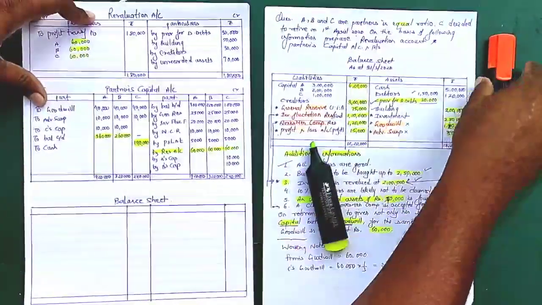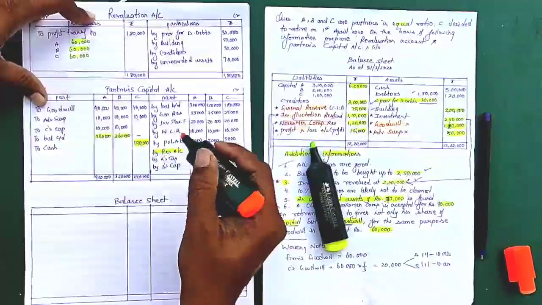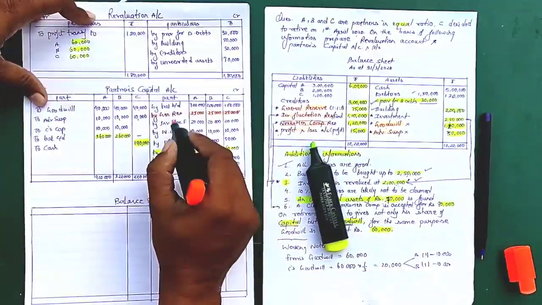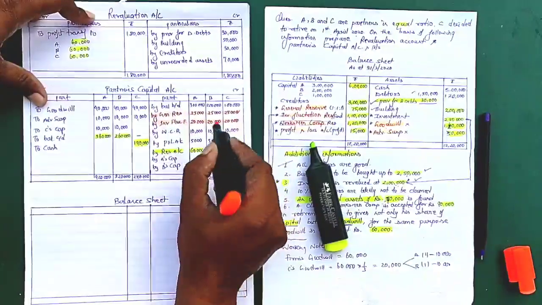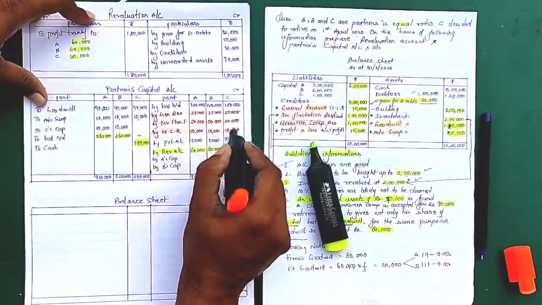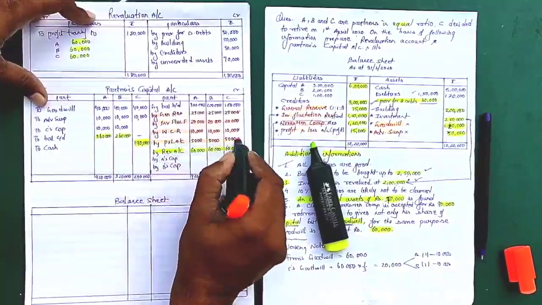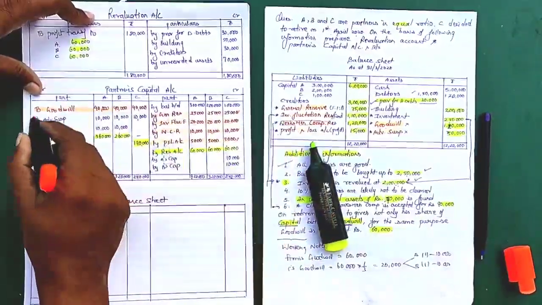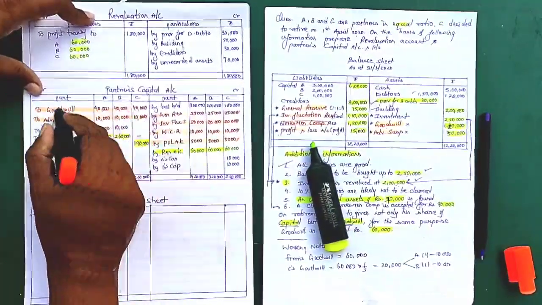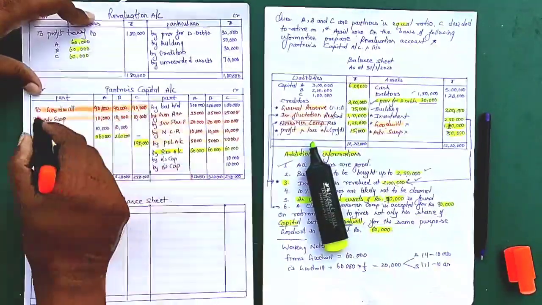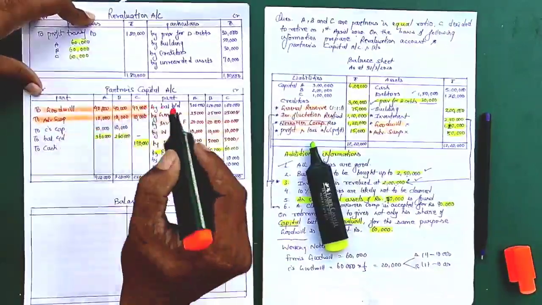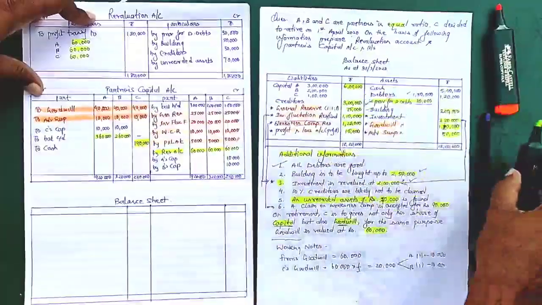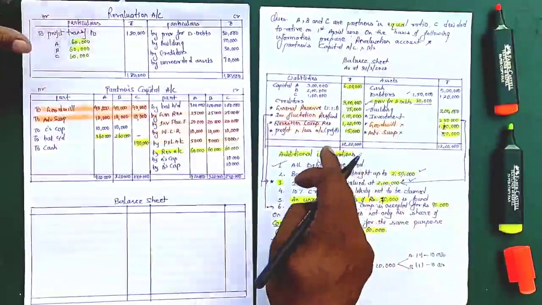The next point we have to see carefully is that we treated these 6 things: general reserve 1, investment fluctuation fund 2, workmen compensation reserve 3, profit and loss 4, then goodwill 5, and advertisement suspense 6. So these are a few important points which you have seen just now. Don't forget this.